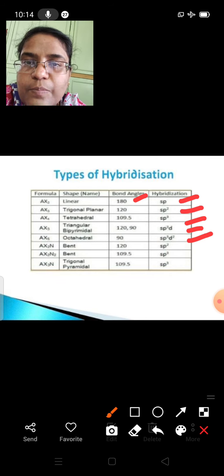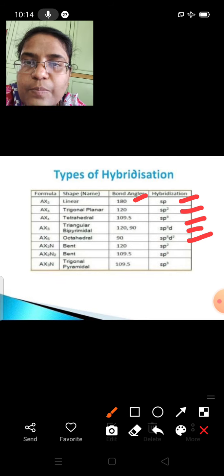So what will happen in the first type of hybridization? This is sp3 hybridization of carbon atomic orbitals. sp3 itself indicates that there are 4 hybridized orbitals: 1 s orbital and 3 p orbitals. Those 4 hybrid orbitals are obtained as a result of hybridization. How? We'll just see.